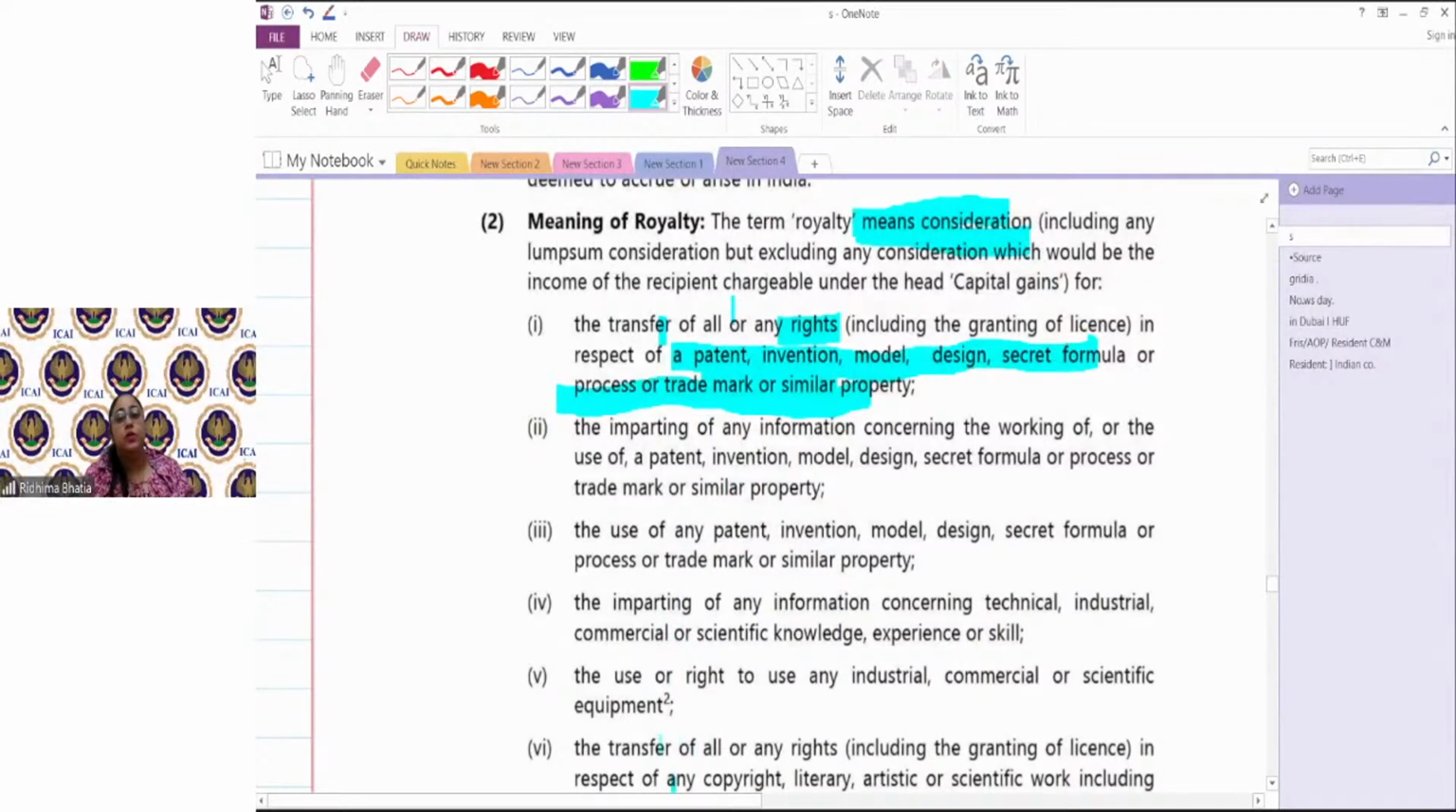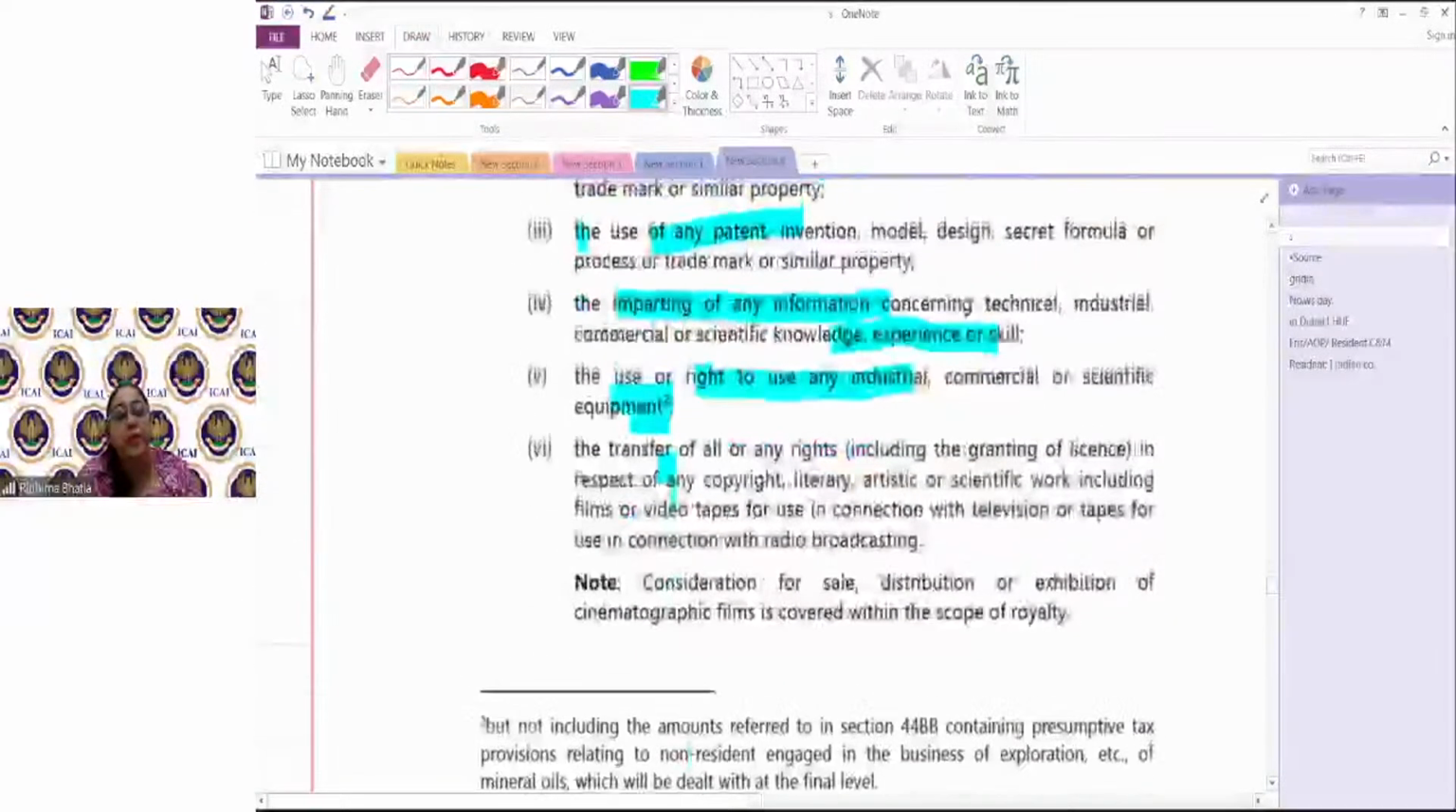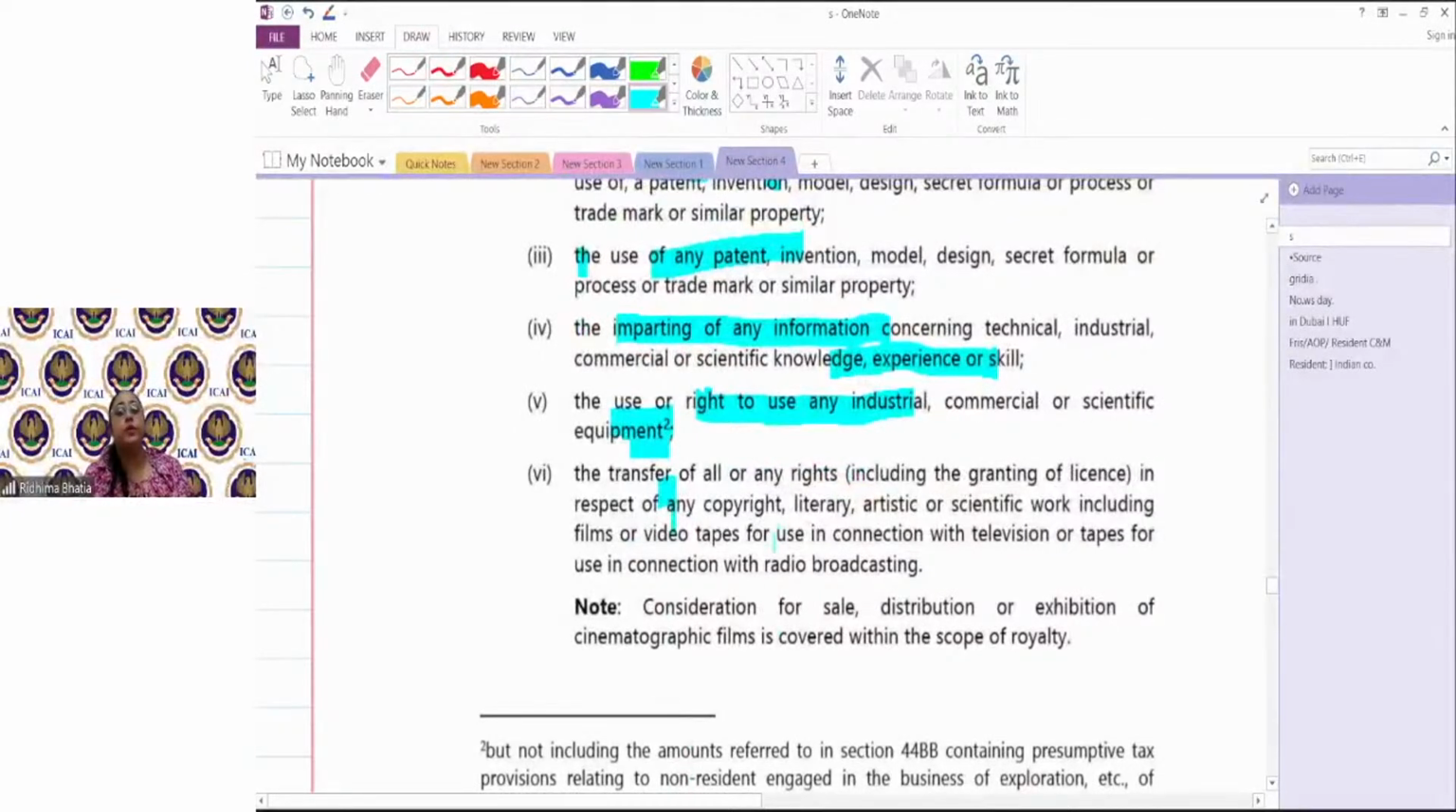Royalty can also be a consideration given for imparting any information concerning the work or use of patent, invention, model, design, secret formula, etc. या तो राइट्स देने पे जो मिल रहा हो या कुछ इंफॉर्मेशन देने पे कुछ मिल रहा हो, और the consideration which is being paid to use any patent, invention, model, design, secret formula, etc., or the consideration which is paid for imparting any information concerning technical, industrial, commercial, or scientific knowledge, experience, or skill, or it can be a consideration given to use or right to use any industrial, commercial, or scientific equipment, or it can be for transfer of all rights, including license in respect of any copyright, literary, artistic, or scientific work, including films, videotapes for use in connection with television or tapes for use in connection with radio broadcasting.